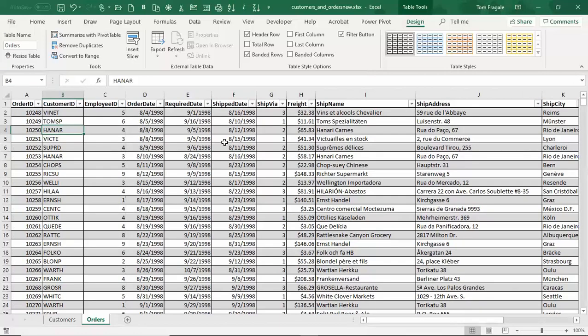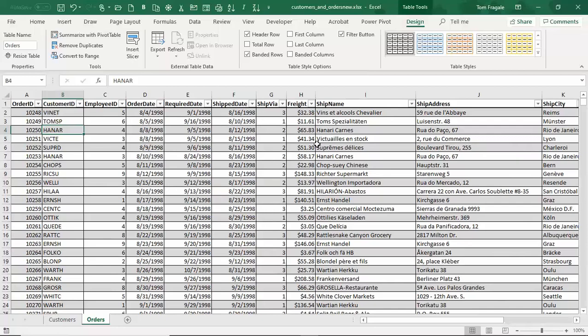So to make this work, the two sheets have to have a common field. Here we see customer ID. Now notice on the order sheet, they're not all different. Here is one on row 4, and row 7 has the same customer ID. One customer can have multiple orders. We call that a one-to-many relationship. One customer can have many orders. Right? We say one-to-many. So that's why they don't have to be different on the order sheet. What we want to do is make a relationship between these two sheets.